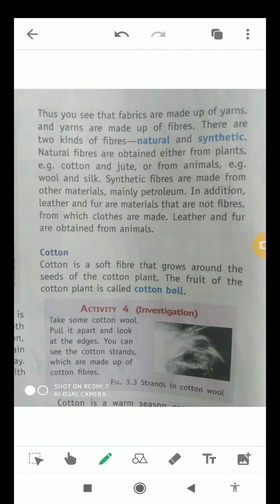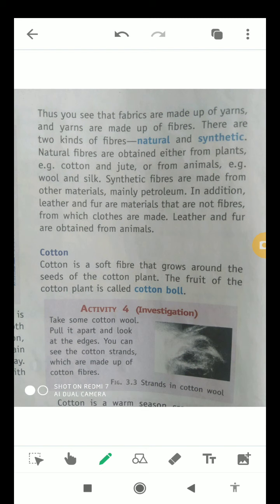So as you have seen, fabrics are made up of yarns and yarns are made up of fibers. Remember this, students, that all the fabrics are made up of yarns, and all the yarns are made up of fibers, and these are of two types. Fibers are of two types, that is natural and synthetic.